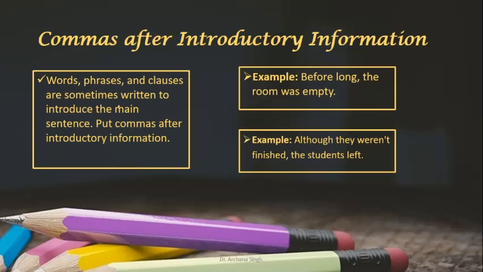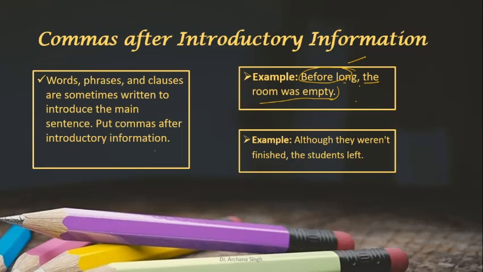Words and phrases are sometimes written to introduce the main sentence. Put a comma after introductory information. Let's see an example. "Before long, the room was empty." "The room was empty" is your entire sentence, and "Before long" is your introductory information. So after this introductory information, we have to put a comma.